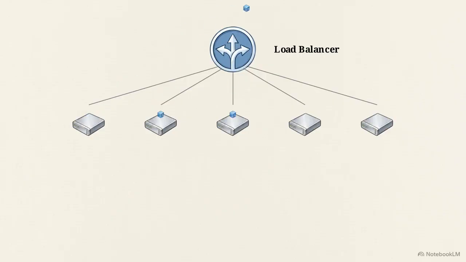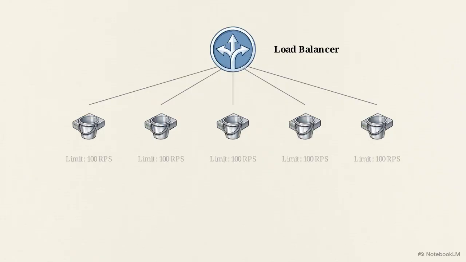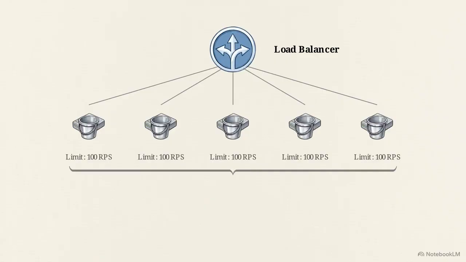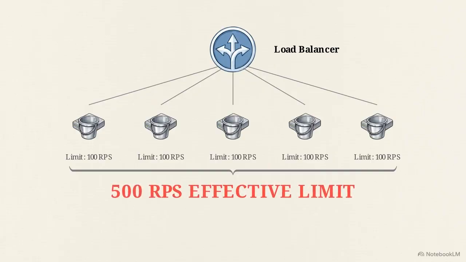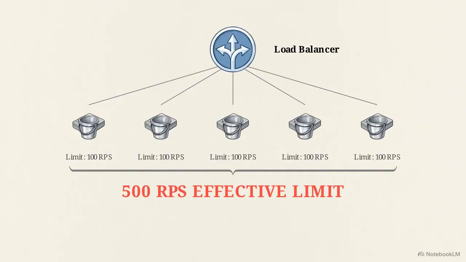When a user sends a surge of traffic, the load balancer distributes those incoming requests evenly across all 5 pods. Each pod sees 1/5 of the total traffic, and each pod maintains its own isolated rate limiter in local memory. Since every pod allows 100 requests per second and you have 5 pods, the effective rate limit across the network multiplies. 5 times 100 equals a total allowed throughput of 500 requests per second.